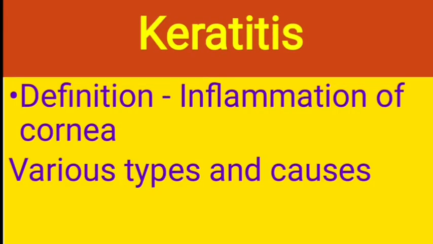Coming to keratitis, which is one of the most important topics for undergraduates. This can be asked as your main question or in the 5-mark question, even in the 3-mark as well as in viva. So keratitis is the most important topic, and I will be dealing with keratitis in detail later. But just to summarize, keratitis is nothing but inflammation of the cornea.